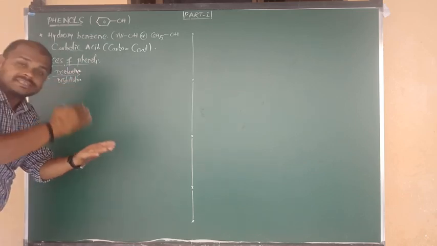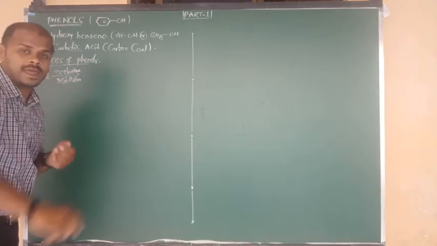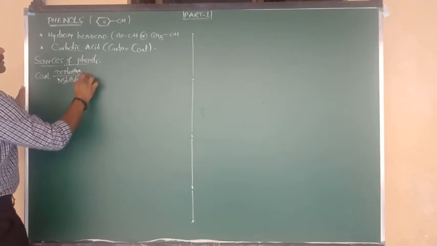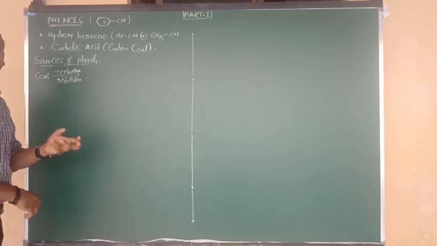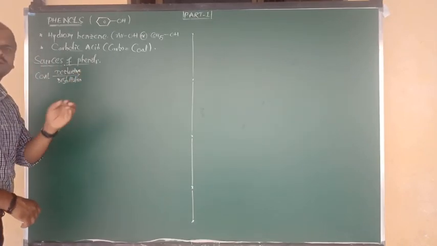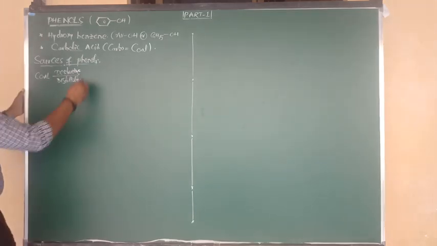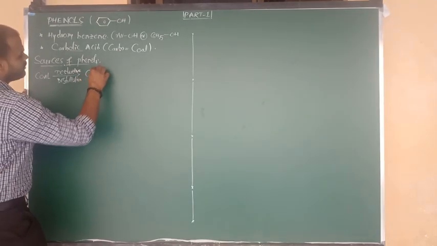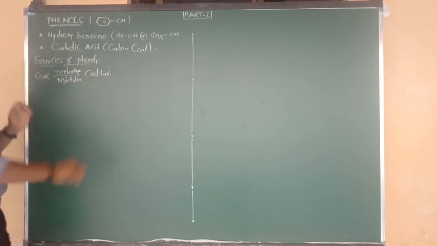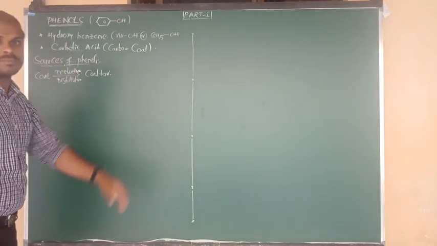Coal upon destructive distillation, one type of purification, gives mainly four products: ammoniacal liquor, residue, coal tar, and coal gas. In that, I am going to consider the main product. The main product is coal tar. This is a very important product.